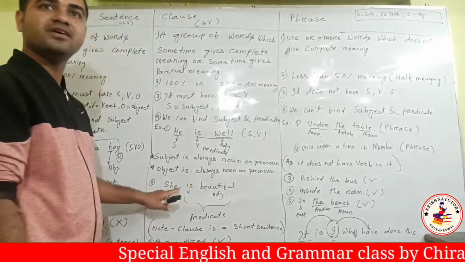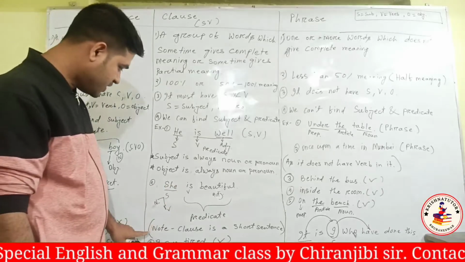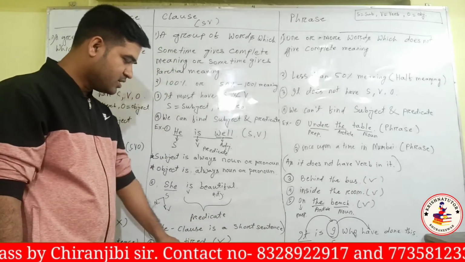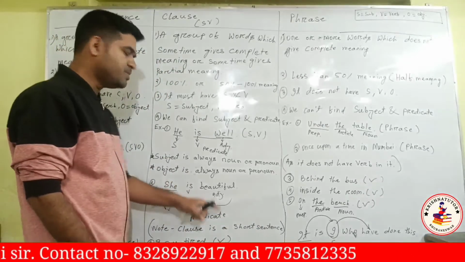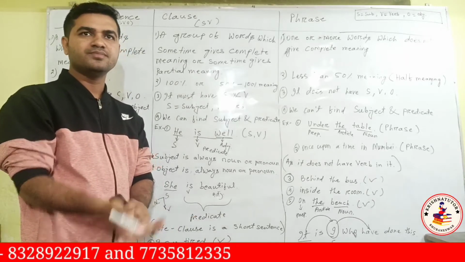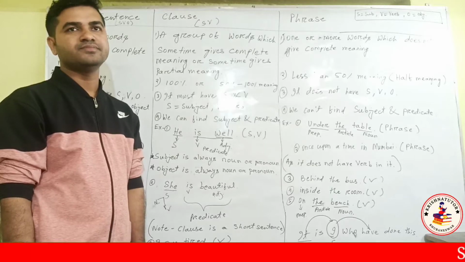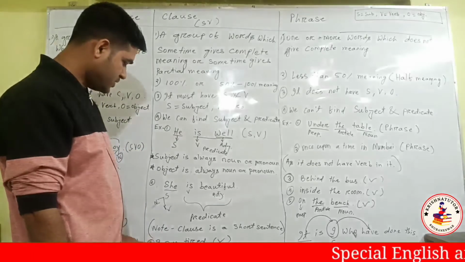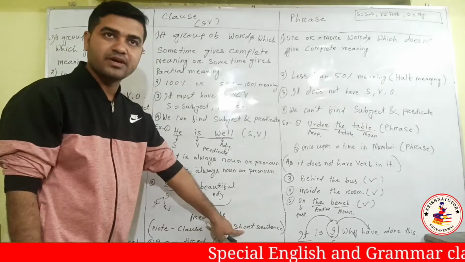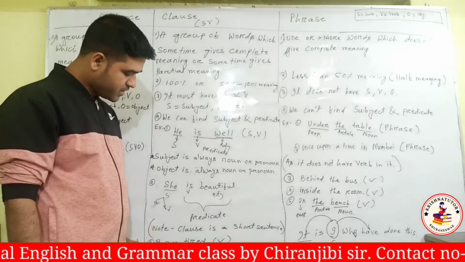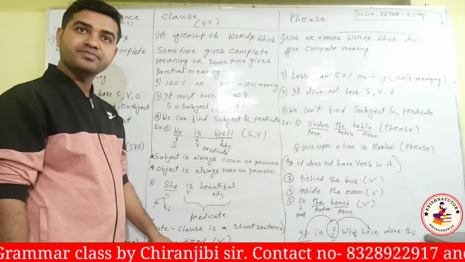But the earlier one is a clause. Note, a clause is a short sentence. If I say "I am tired," listen to me. If I say "she is beautiful," it's mainly a short sentence, but it does not have an object. Okay, so note, a clause is a short sentence. You can see, "I am tired." Tired is an adjective.